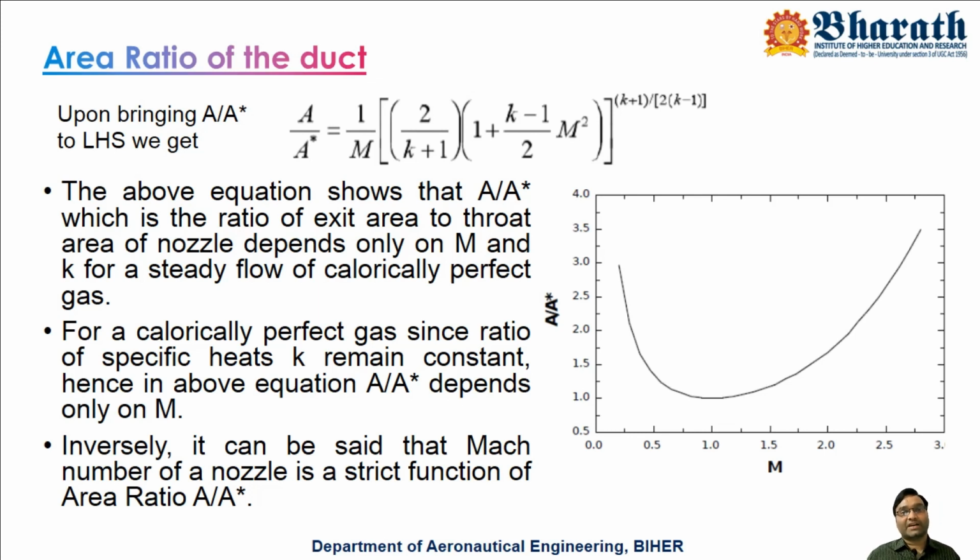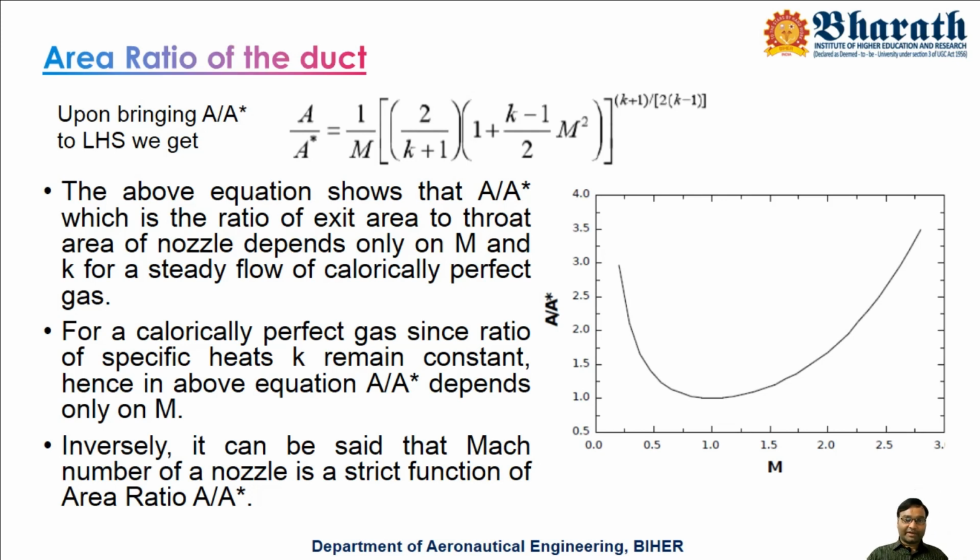Once it reaches the design Mach number of that nozzle, if you keep on increasing the pressure between inlet and outlet, you cannot get any variation in Mach number. It is not at all possible. The Mach number will remain the same. Whatever pressure difference you apply beyond that value is a waste; you are going to get the same Mach number. So the Mach number for a particular nozzle depends only on A by A star.